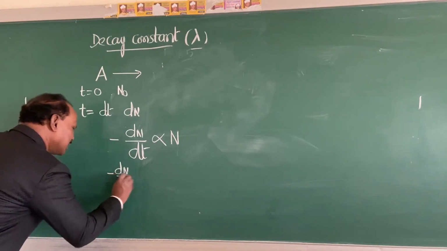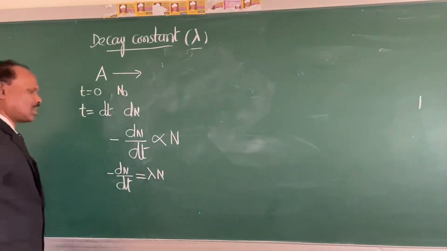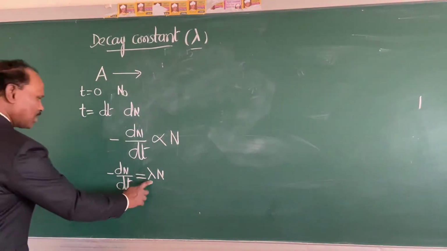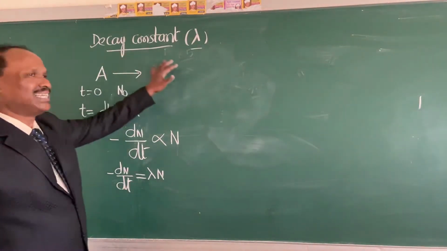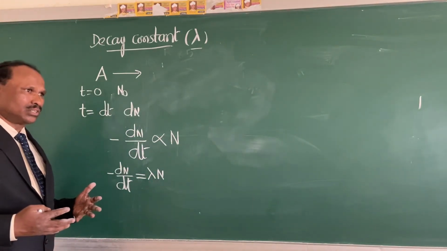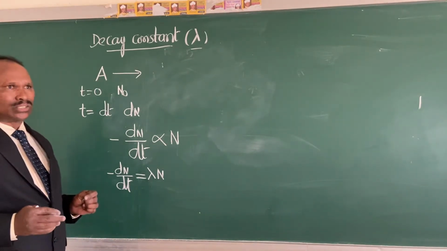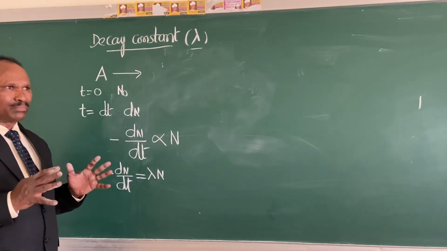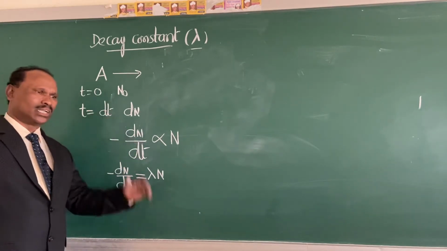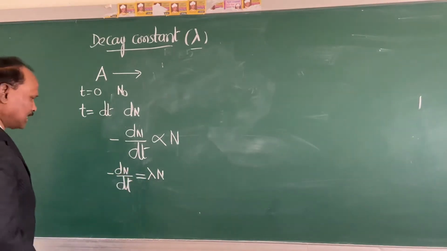Minus dN by dt. When I remove this proportionality sign, I have to place a constant, that is lambda. Therefore, this lambda is called the decay constant. Remember, whenever we write some constants, we forget about the importance of these constants. Whenever we write the constant, much of the properties of that substance or element under study depend upon the constant value. So here minus dN by dt is equal to lambda N.